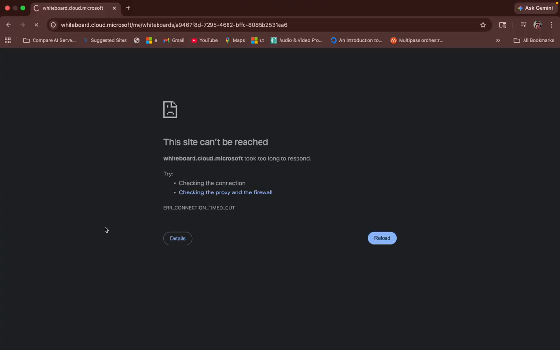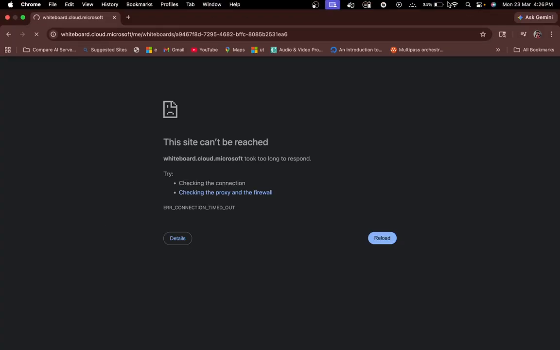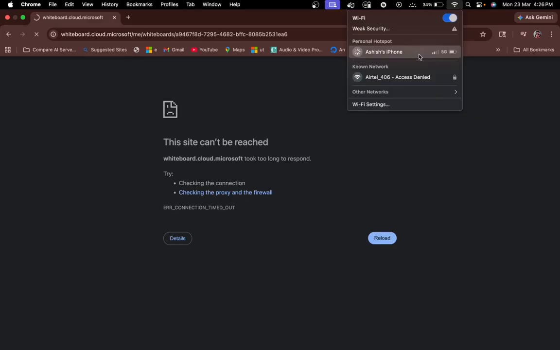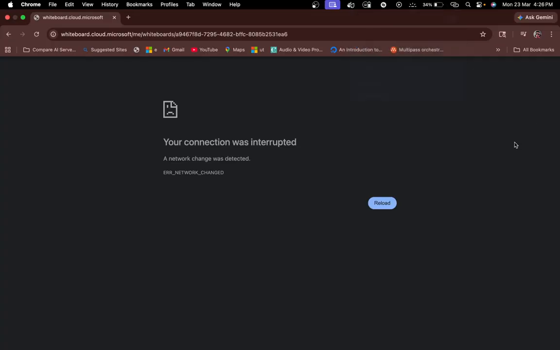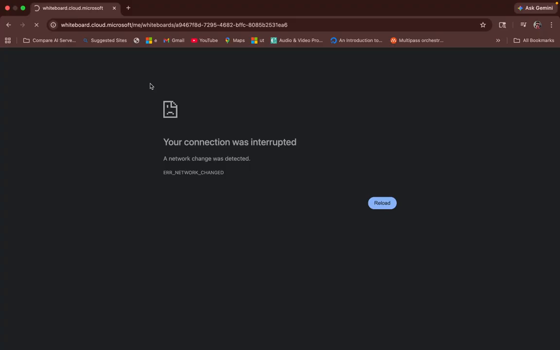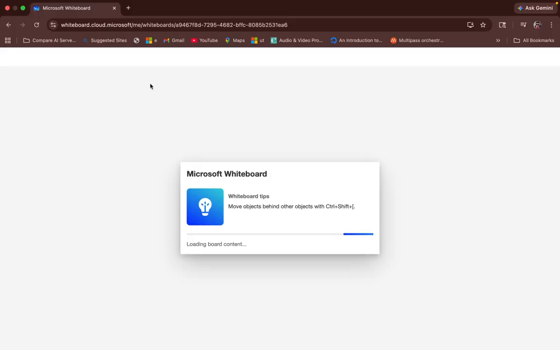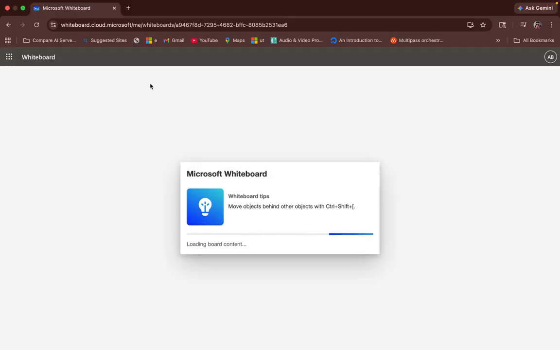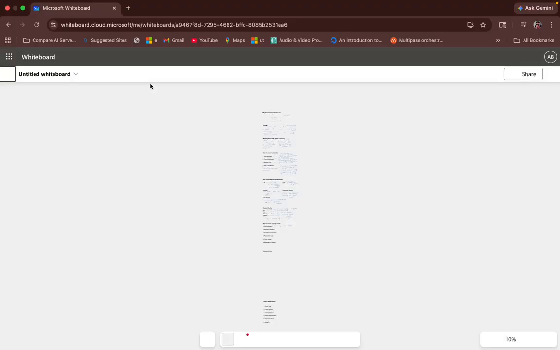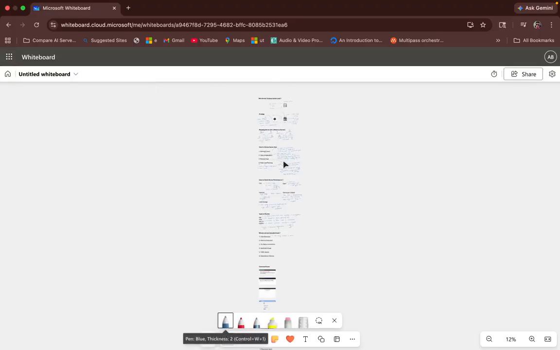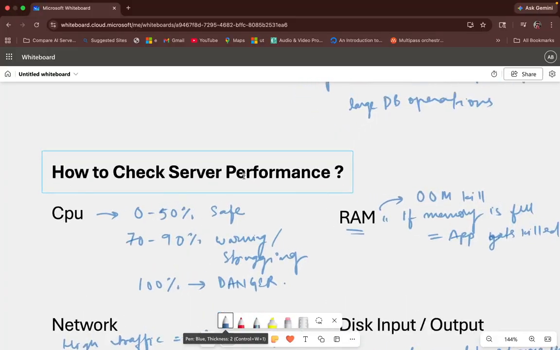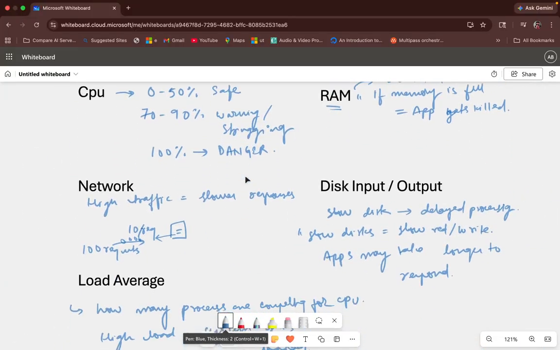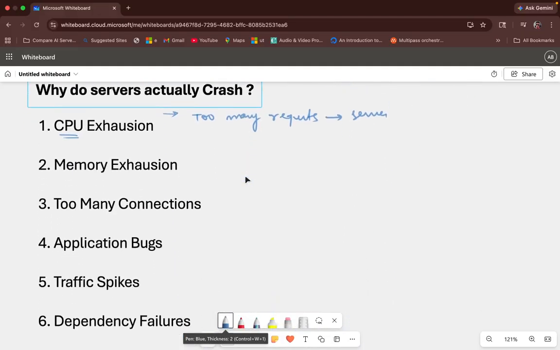So internal server error, okay, I think there is an issue with the internet. Let me try to get it back. Okay, I think we are connected. Let us see if we are back. Yes, so there was a problem with the internet itself, and that's why it went down, but not a problem. Okay, perfect. So everything is here intact, and let me just zoom it up for you. I think we have seen all this, and too many requests.